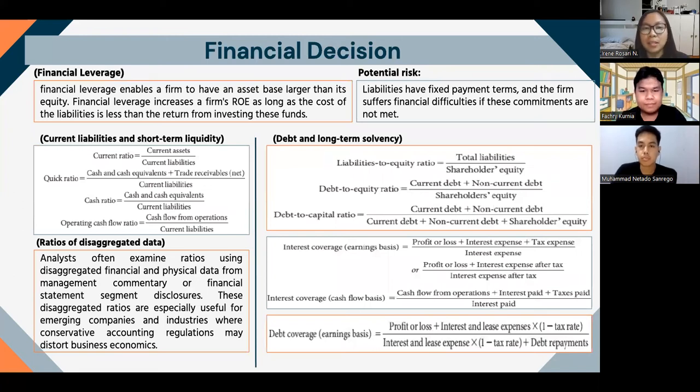In financial market policies, there are financing decision and dividend policy. Financing decision is the activity to manage liabilities and equity, both long-term and short-term. As you can see, there are lots of tools to measure the liquidity and solvency of a firm. Analysts often examine ratios using disaggregated financial and physical data from management commentary or financial statement segment disclosures, which is very useful for emerging companies and industries where conservative accounting regulation may distort business economics.